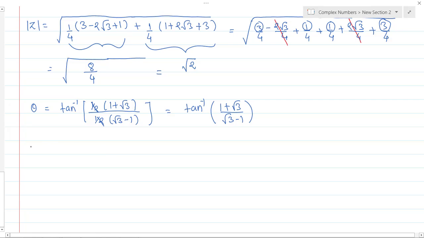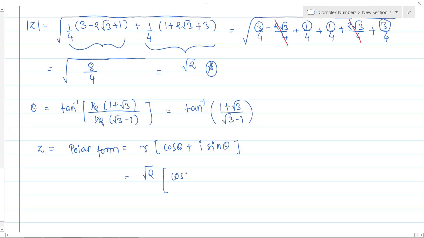Okay. So therefore we can represent the given complex number in the polar form. So polar form standard form काय आहे polar form चा? So it's r into cos theta plus I sin theta. So this becomes the standard polar form. So what is r? r is nothing but the modulus of z, which is nothing but √2 we have calculated here, into cos of theta.